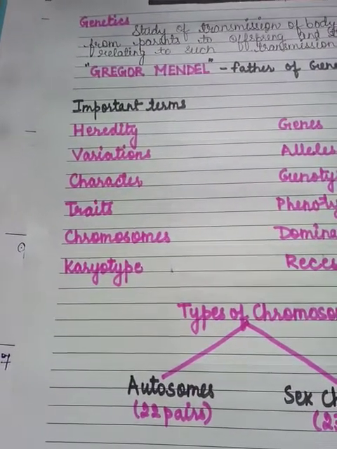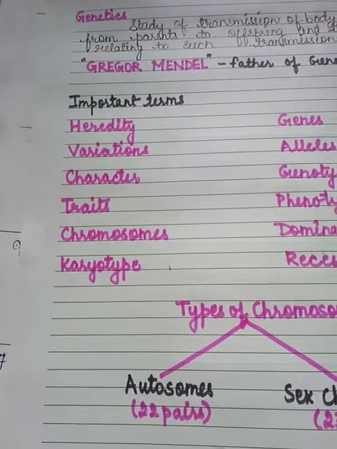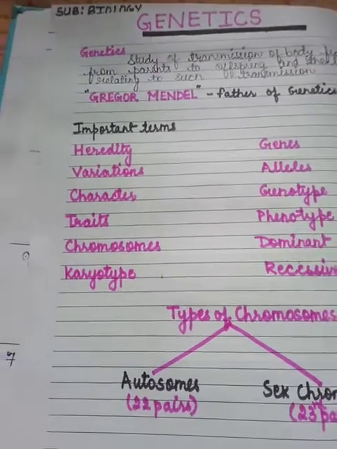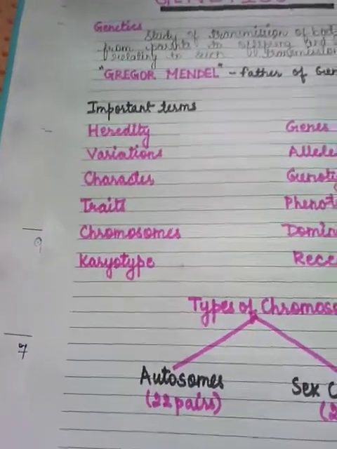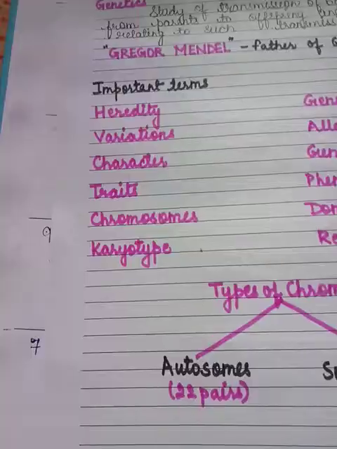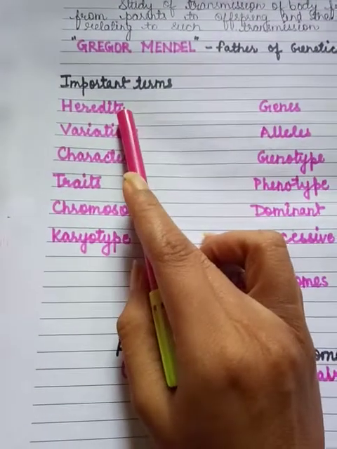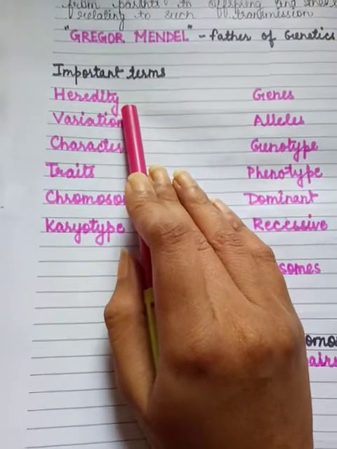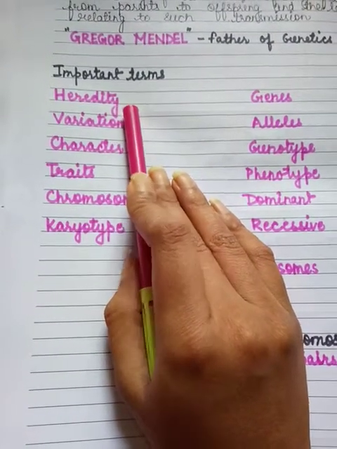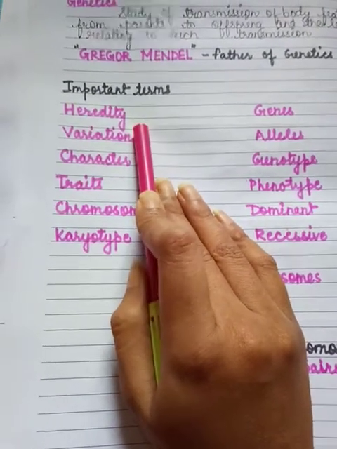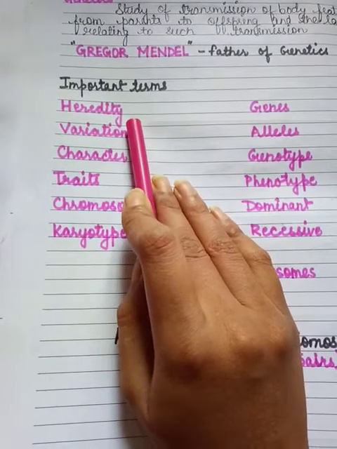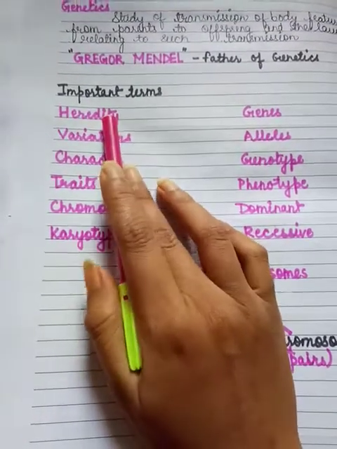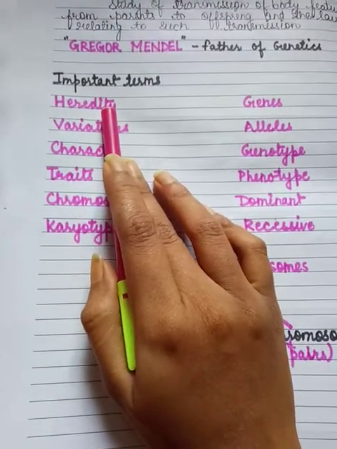Heredity is actually the transmission of genetically based characteristics from parents to offspring. It is also known as the genetic constitution of an individual. Like, for example, cats produce cats, not dogs. A mango seed germinates into a mango tree. Human beings give birth only to humans, not apes. So these all are related to the first term, that is heredity.